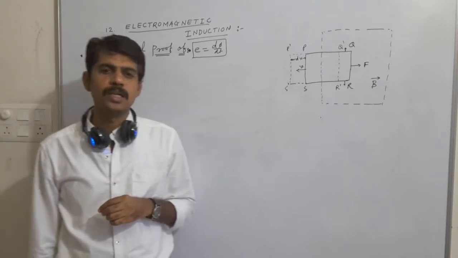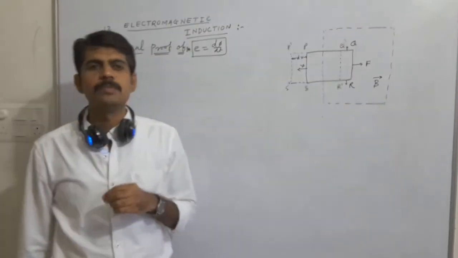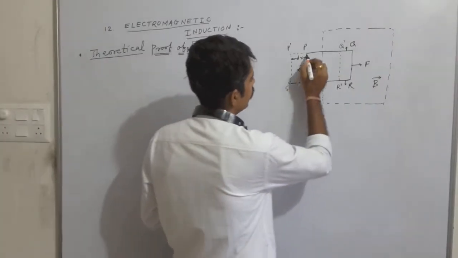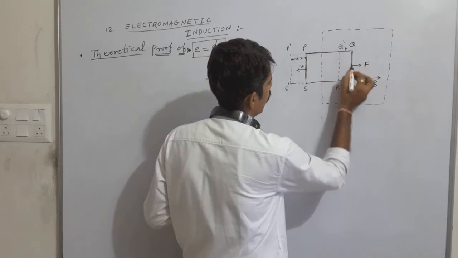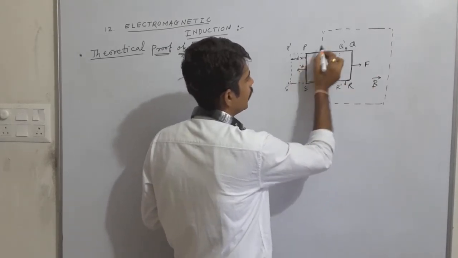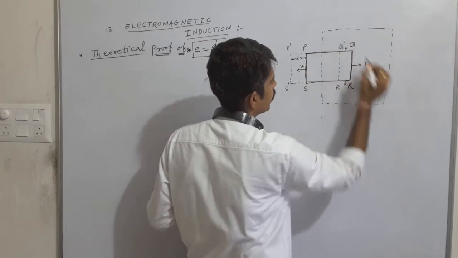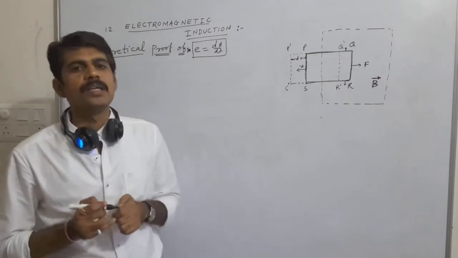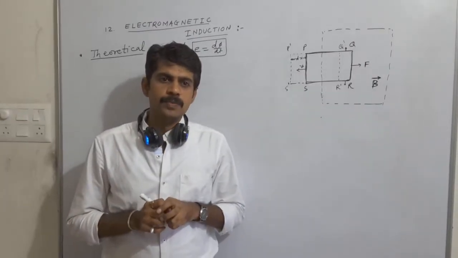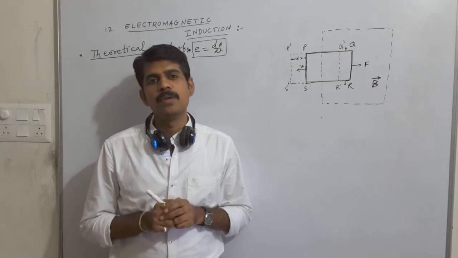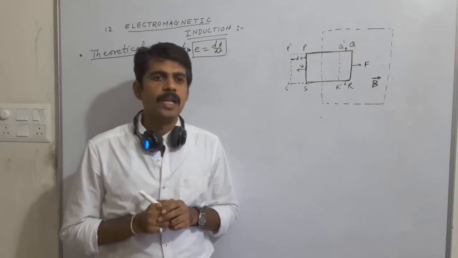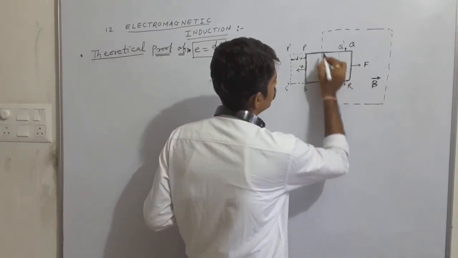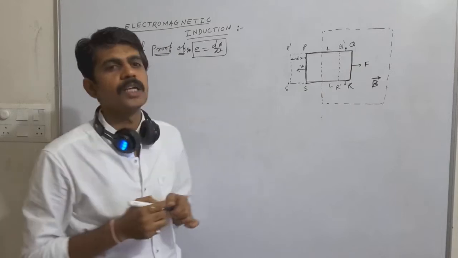For this we have to consider a rectangular coil PQRS which is made up of a conducting wire and placed in a uniform magnetic field of induction B. The direction of this B is perpendicular to the plane of the frame. Let L be the length of each side of this coil.